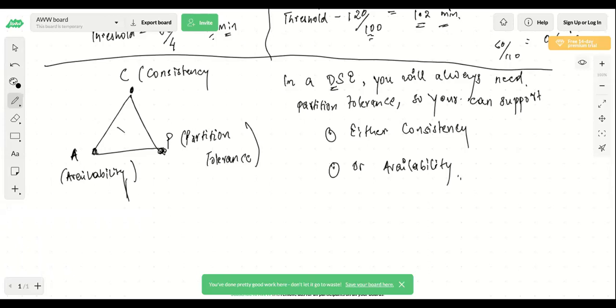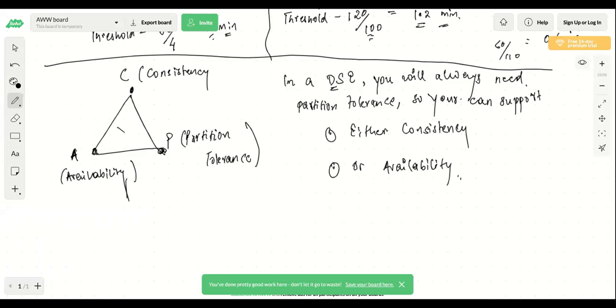So what I'm saying is, oh sorry, I forgot where I was. Yeah, I was talking about consistency and availability, and I'll try to explain with the help of an example whether you should prefer consistency or availability.